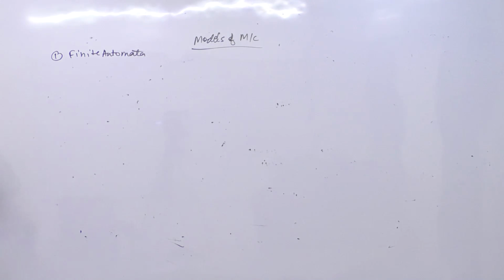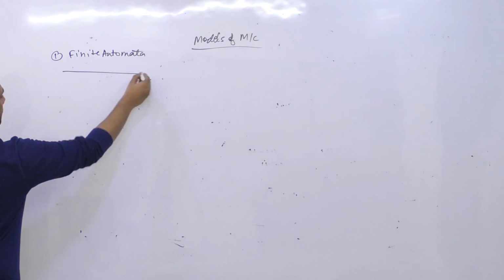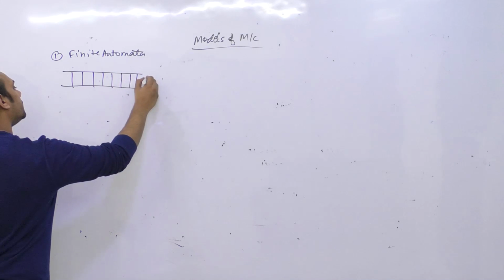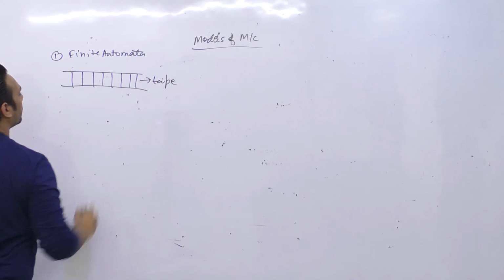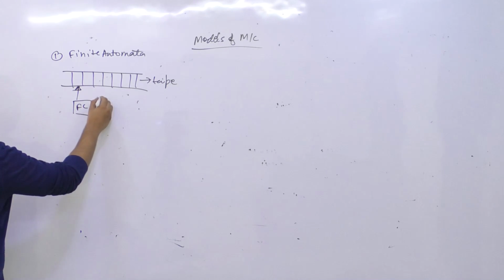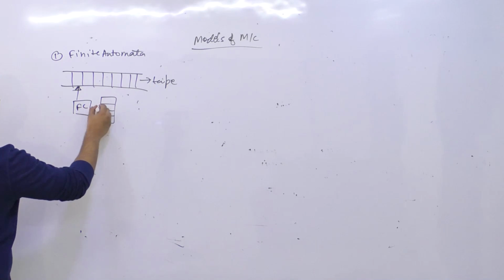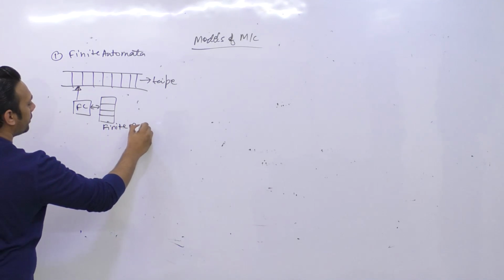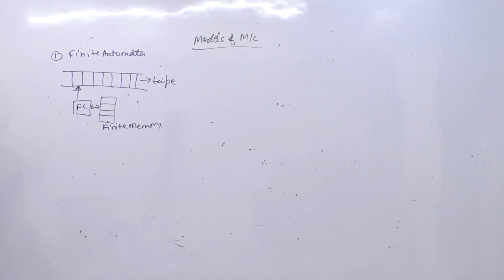In a finite automata you have a tape here, this is a tape where you can load your string, you have a finite control and you have a finite memory. This memory is finite. So if we have a machine like this, then we call it a finite automata.